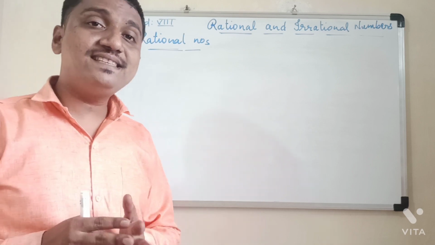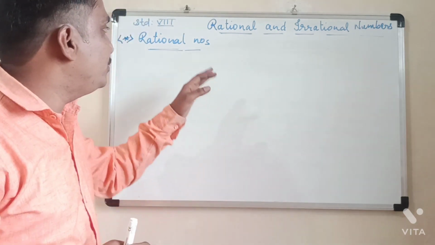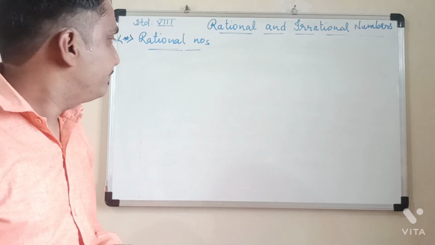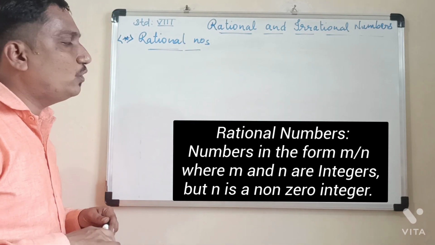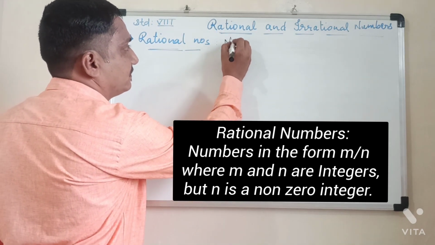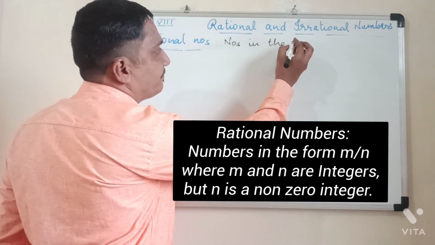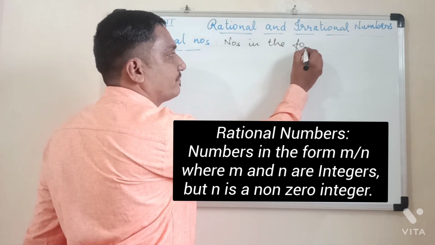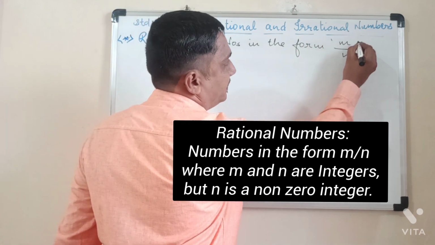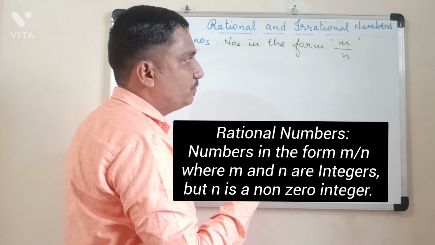So you studied in 7th standard the definition of rational number. The same definition I am going to write here so that you will understand it more clearly. So we will try to understand first what is meant by rational numbers. Numbers in the form m upon n. You can take any variable, a upon b, c upon d, p upon q, no problem.